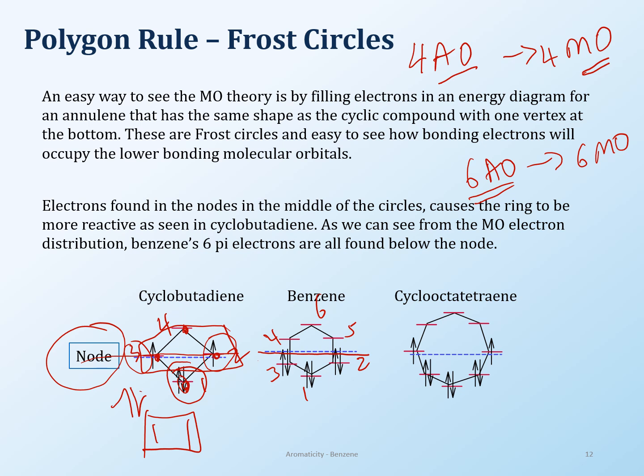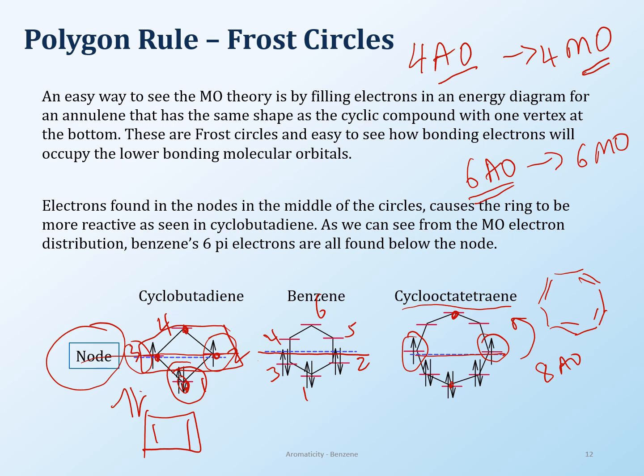So the same thing here I've done with cyclooctatetraene. Again, I've been drawing it like this before, and here are the double bonds. But now what I've done is I rotated this also, so the pointy end is on the top and the pointy end is at the bottom, okay? And then with cyclooctatetraene you have 8 atomic orbitals. So then you fill out those 8 electrons, and it turns out that 2 electrons will fall right on the node. And hence, cyclooctatetraene and cyclobutadiene are very reactive because their 2 electrons are falling right on the node.